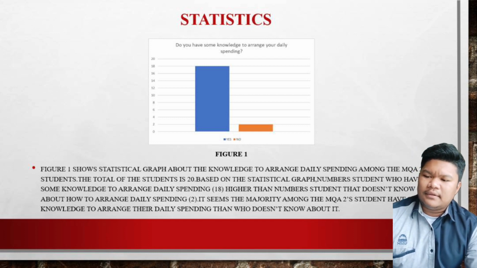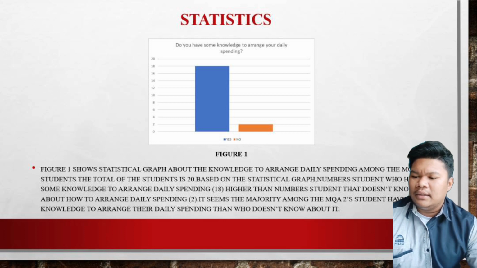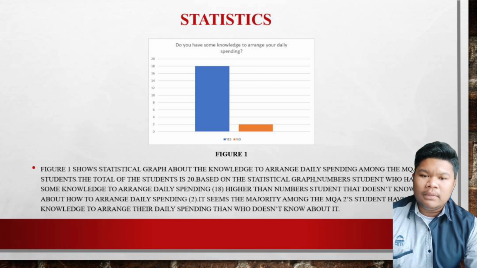Based on the statistical graph, the number of students who have some knowledge to arrange daily spending is 18, higher than the number of students who don't know how to arrange daily spending. It seems the majority of the MQA2 students have some knowledge to arrange their daily spending than those who don't know about it.